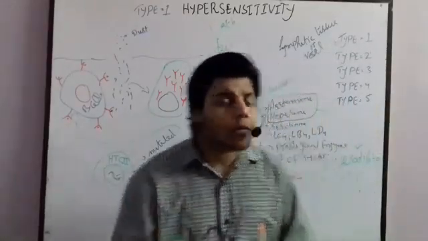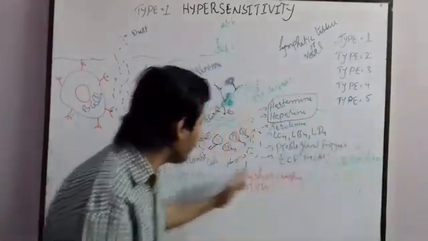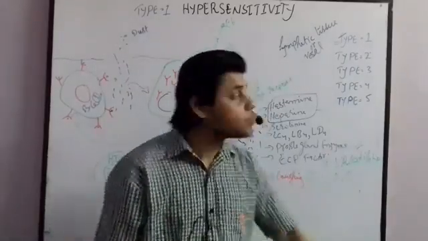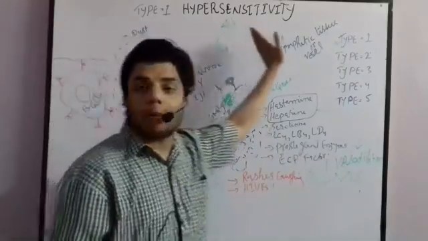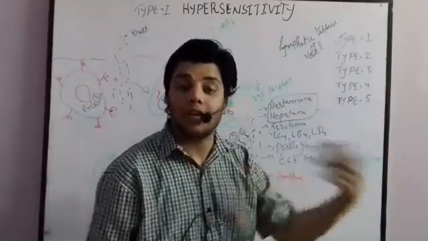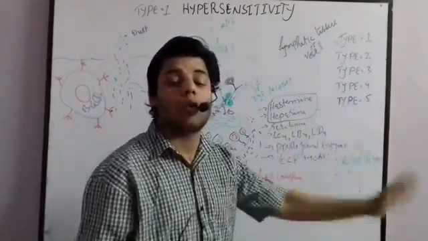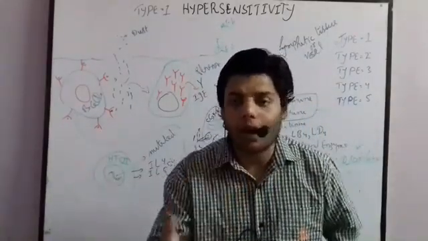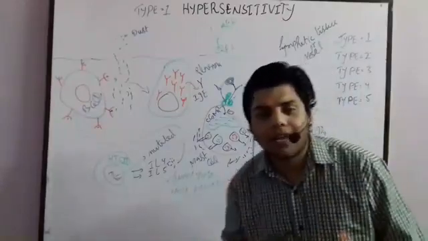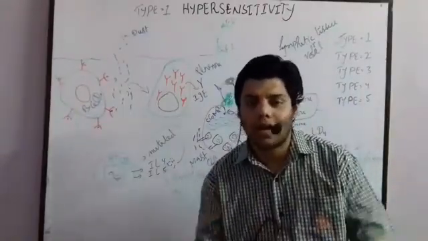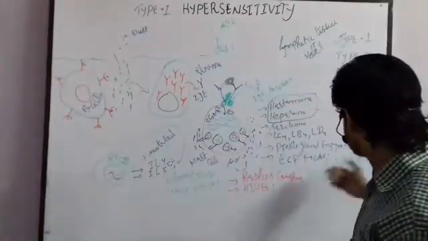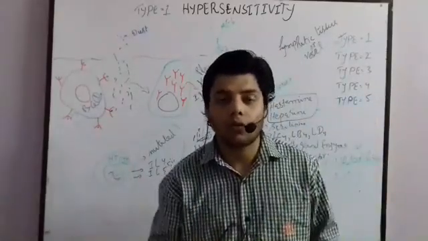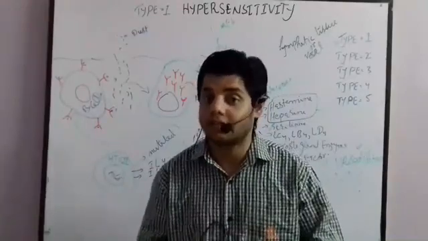So all these are called what? All these are called anaphylactic reactions. So that's why we also call this type 1 hypersensitivity anaphylactic reaction as well, because all these are called anaphylactic reactions. Some of them are systemic anaphylactic reactions, and some of them are localized. So as you are watching, vasodilation and smooth muscle contraction are the localized anaphylactic reactions.